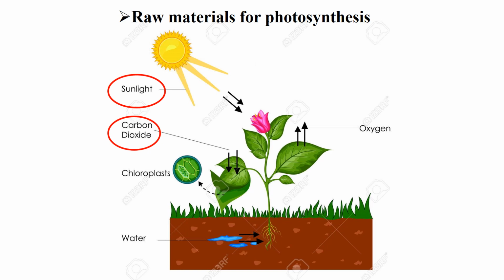Through stomata, carbon dioxide enters into the leaves. Next, chloroplast, and fourth is water. I hope you understood how these raw materials are essential for photosynthesis.